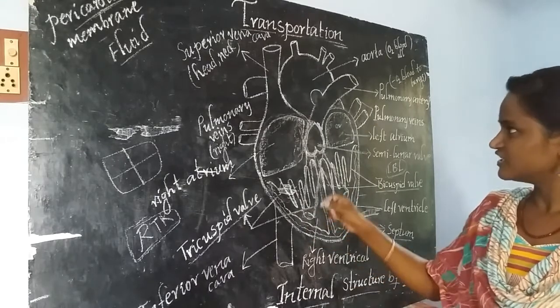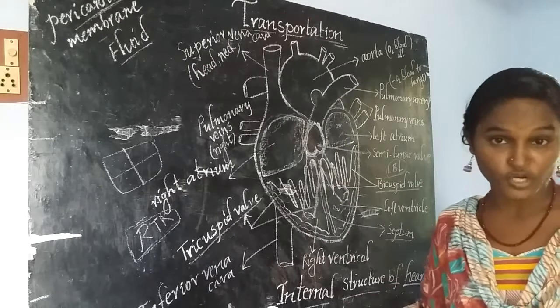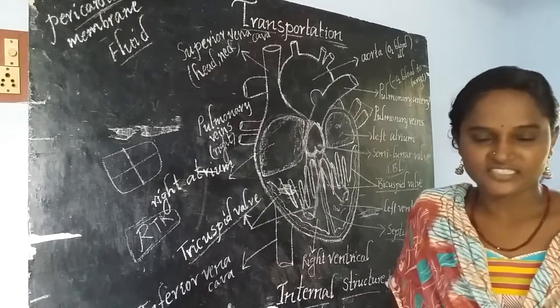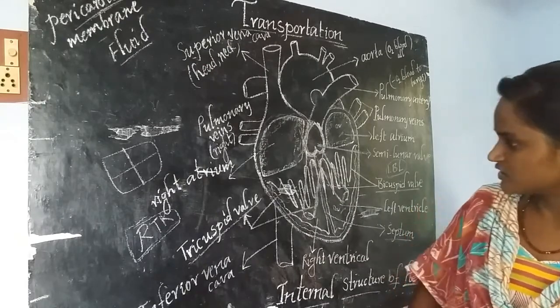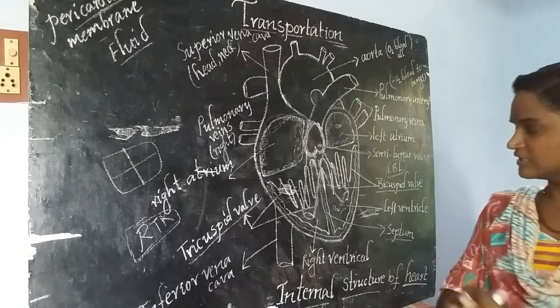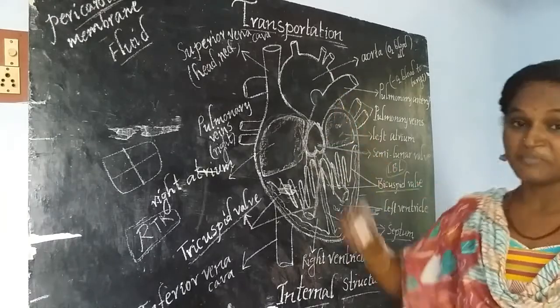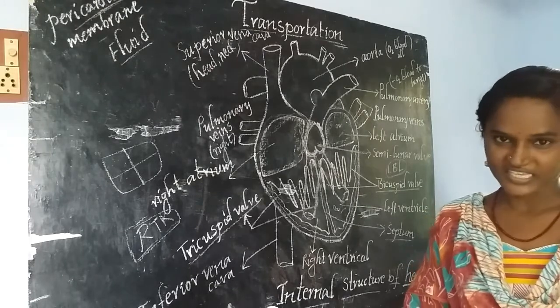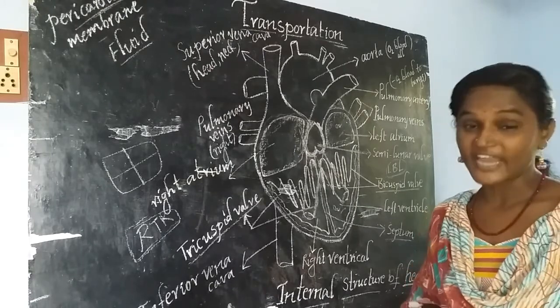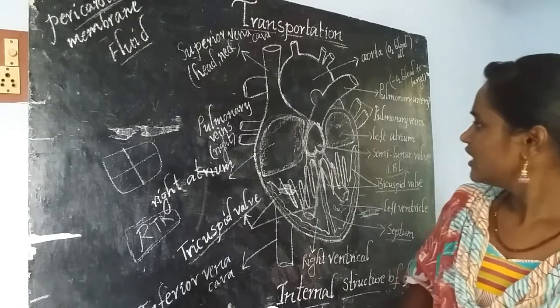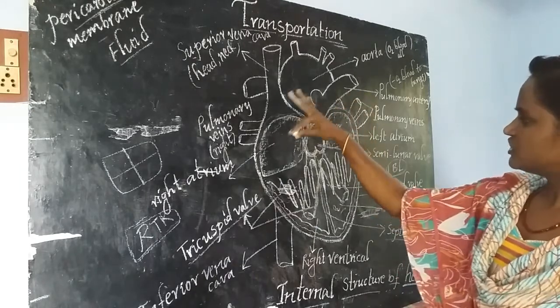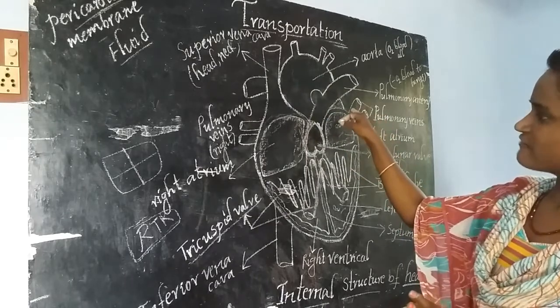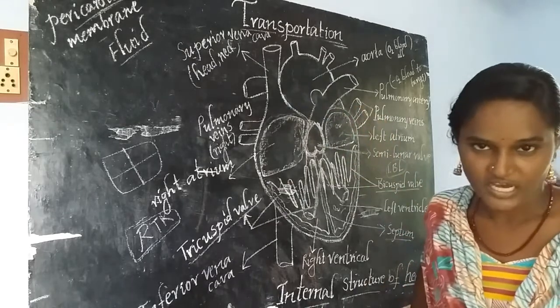Not only this, here we need to discuss another important point. What is that? We need to discuss the blood vessels which are attached to the heart. If we see the different blood vessels, they have connections with the atriums.